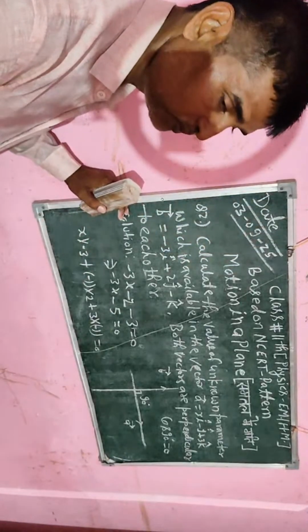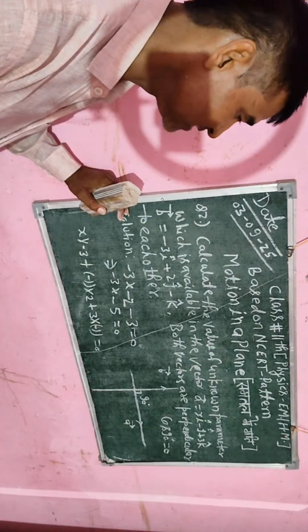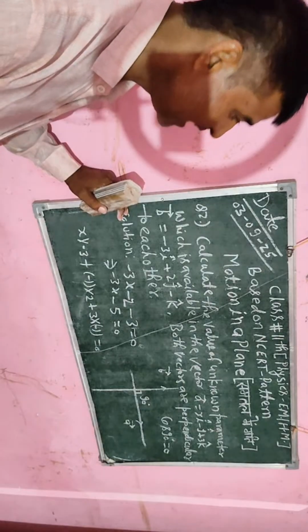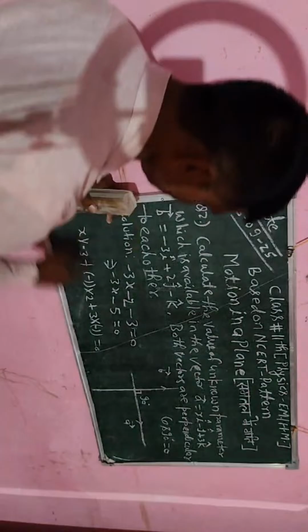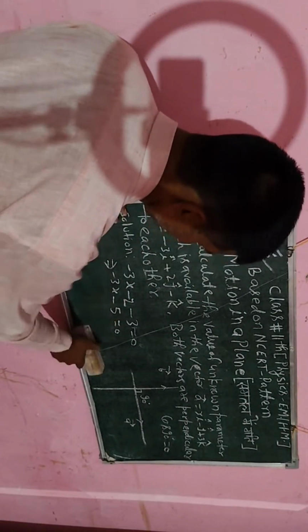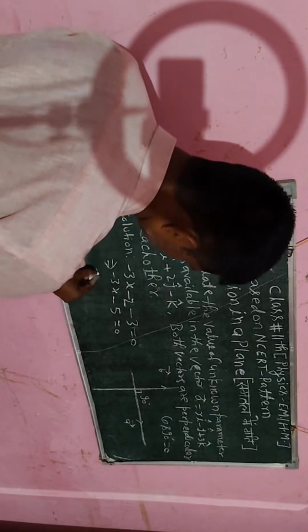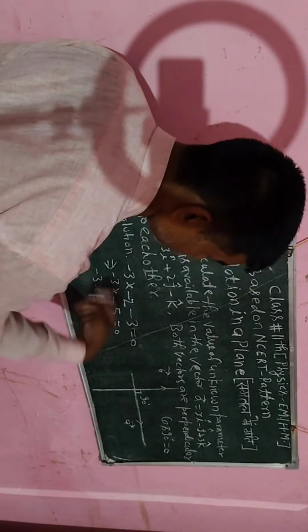If both quantities have a plus sign, I will take the sum and put plus. If both quantities have a negative sign, I will take the sum but put negative. So minus 2 and minus 3 will be minus 5. Further, this is minus 3x, and if it goes to the right hand side,